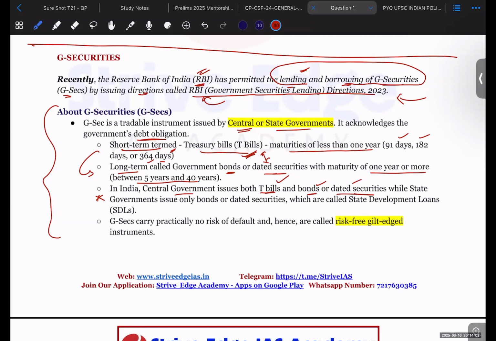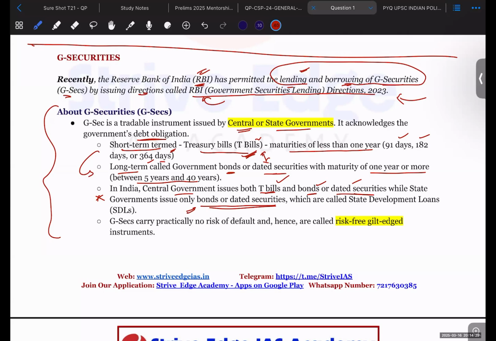But state governments can issue only bonds or dated securities. That is, the state governments can take only long-term loans. They can't take up short-term bonds or short-term loans. So they can't issue treasury bills. That is the fact that you should remember, because UPSC has already asked upon it, and it may repeat it.